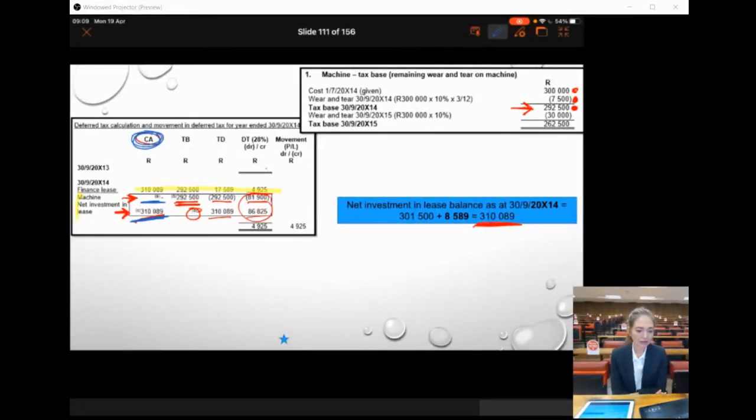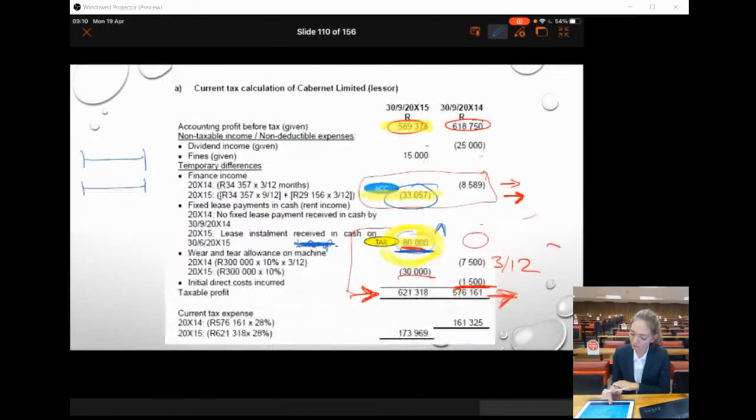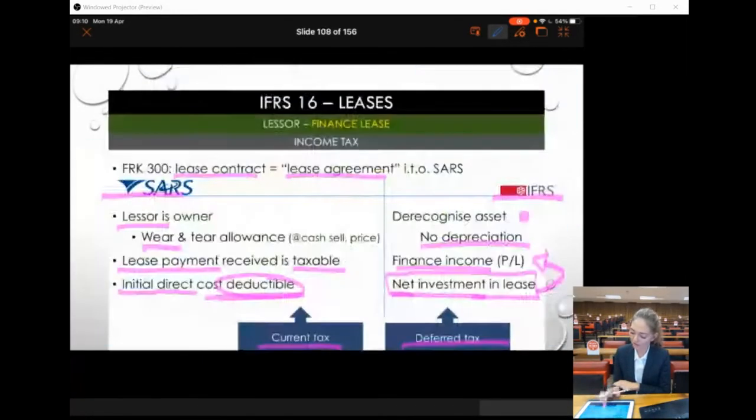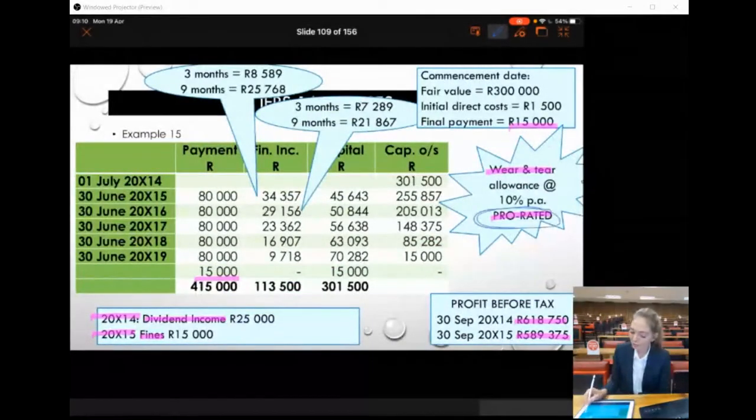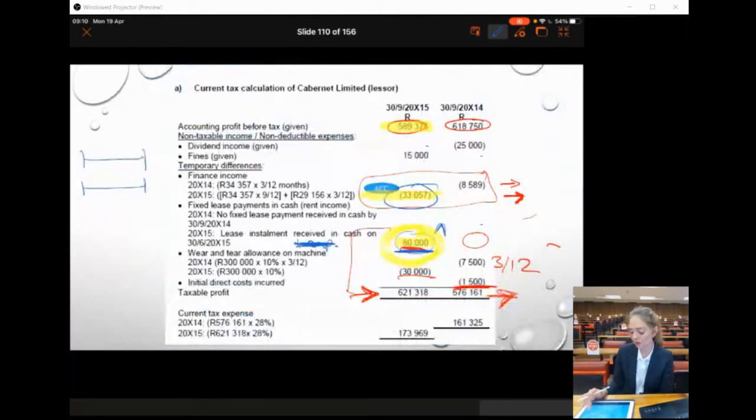Okay. Why was the wear and tear apportioned for 2014? Yes, because the required told us, we go back to our information here, they told us that it is prorated. Okay, so the wear and tear is prorated. I will tell you whether it is prorated or not.